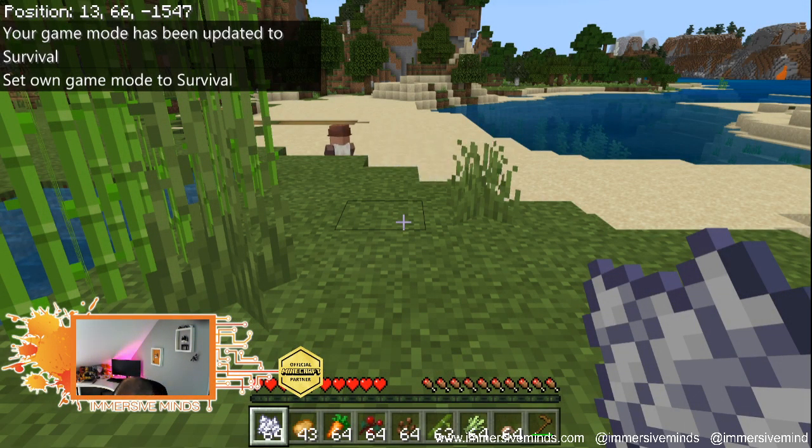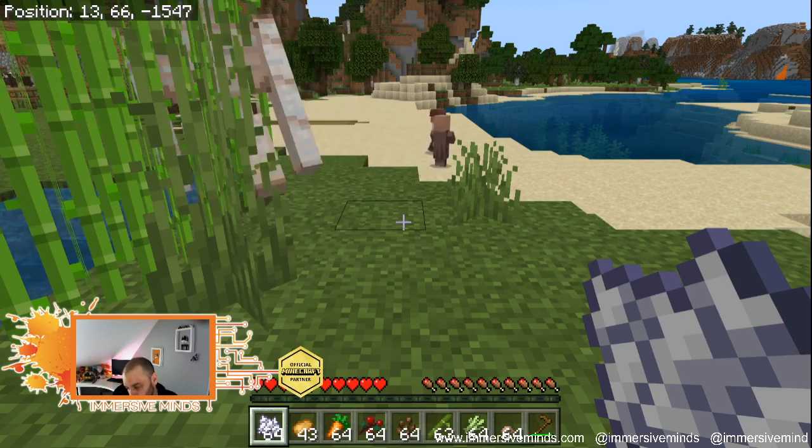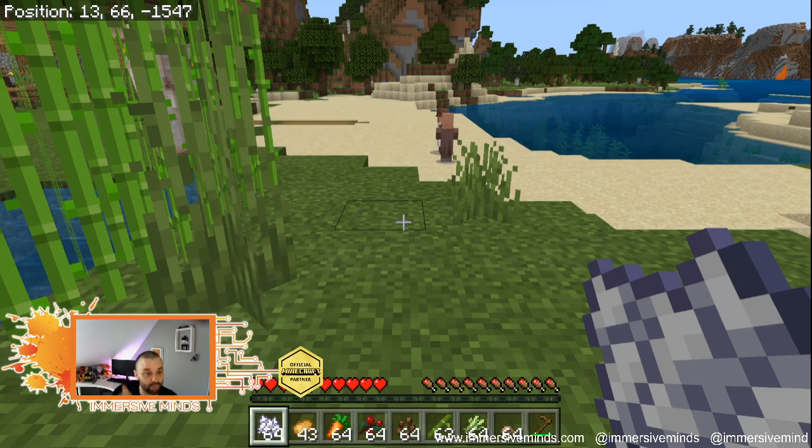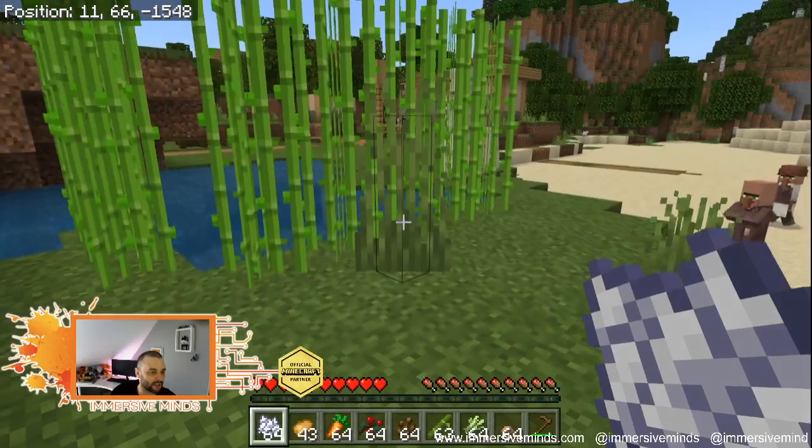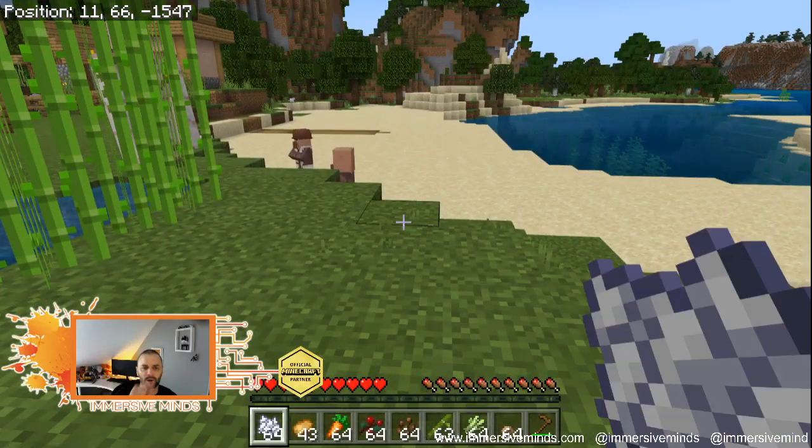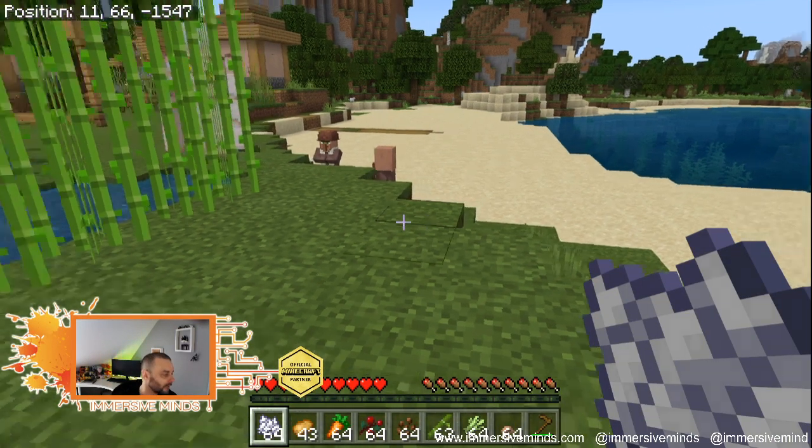Fully grown potato crops drop 1 to 5 potatoes, about 3% crop harvesting on average, and have a 2% chance of dropping an additional poisonous potato. Brilliant. Thanks very much, Chipster. That's what we discovered with the kids, so they had to take that into account as part of their agricultural business model, which was fantastic.